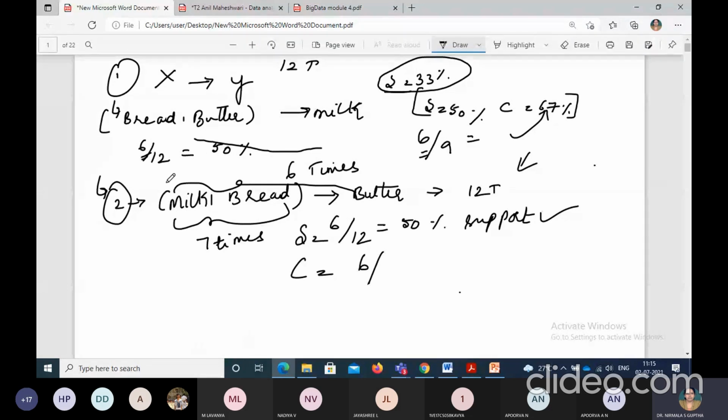Okay, so now my denominator is my X value. So what is X value? My milk, comma, bread as a combination. So how many times does it occur? It is occurring 7 times. So what is the value of 6 by 7?